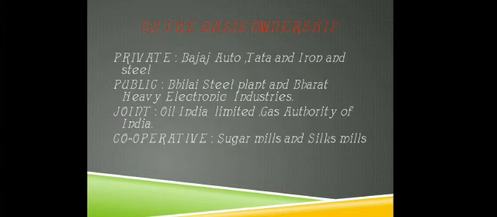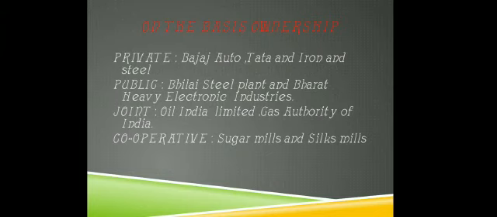Next, on the basis of ownership, first is private, like Bajaj Auto, which is owned privately by a person or a group of persons. Next is public sector industry, which is owned and operated by the government, like Bhilai Steel Plant and Bharat Heavy Electricals.